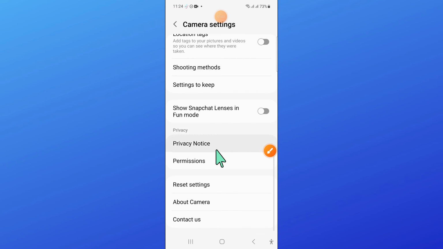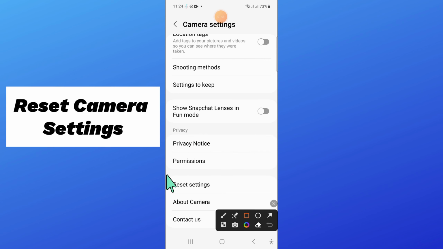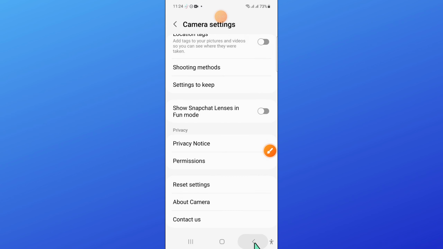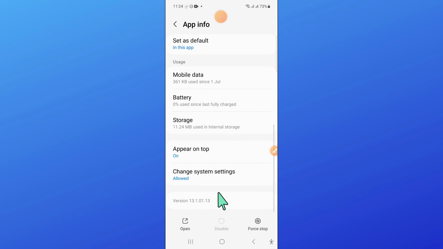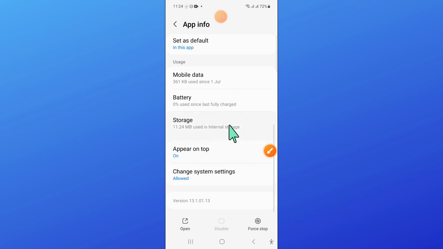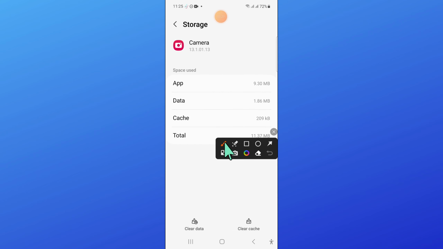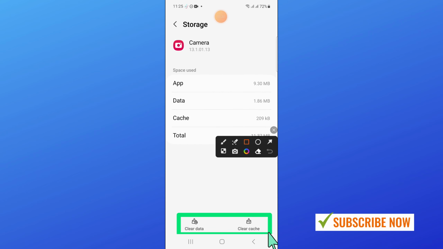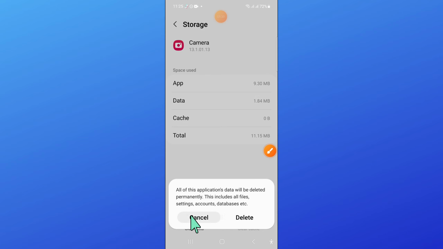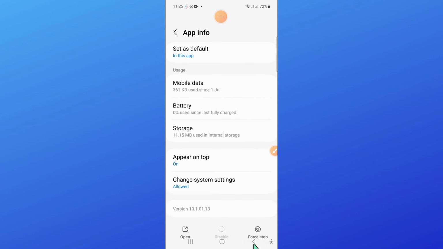Now here scroll down and click on reset settings. Now here click on reset and after that go back and open storage. Now in storage clear the app data and cache memory of camera app. Now here click on delete and after that go back